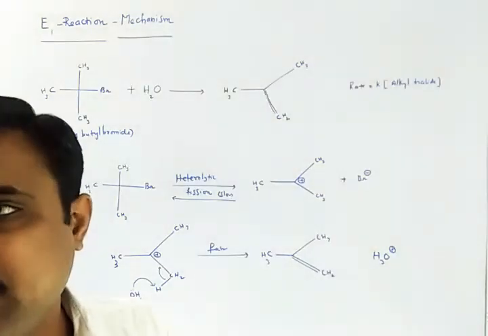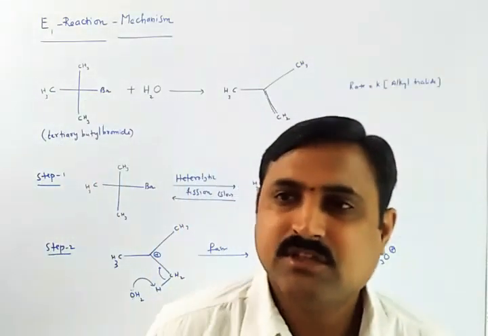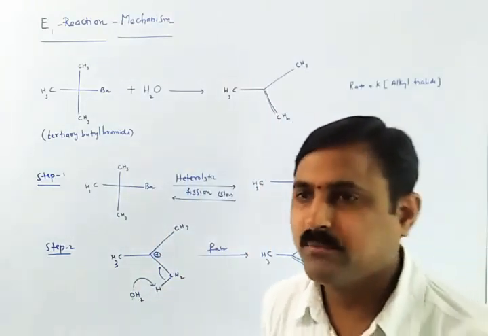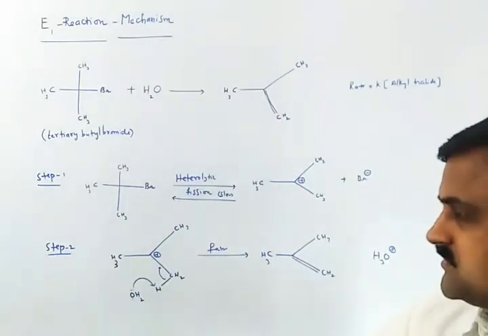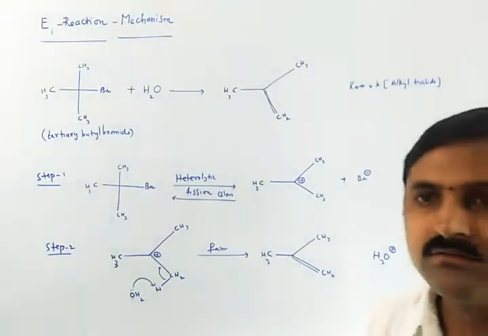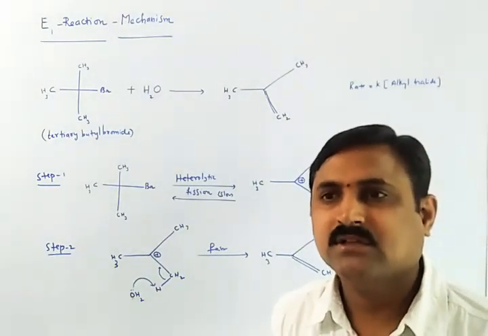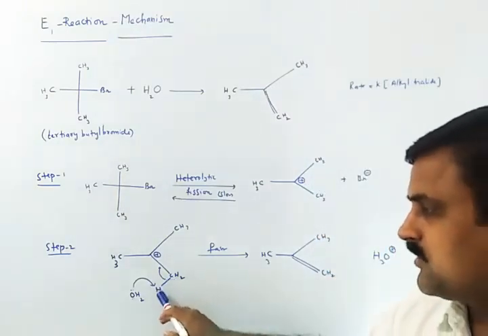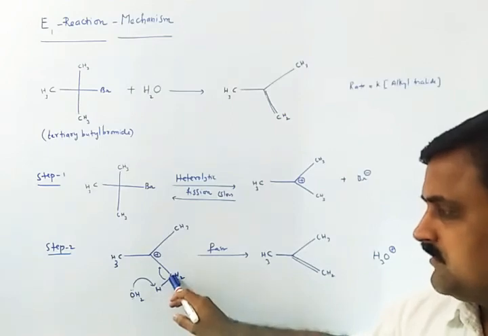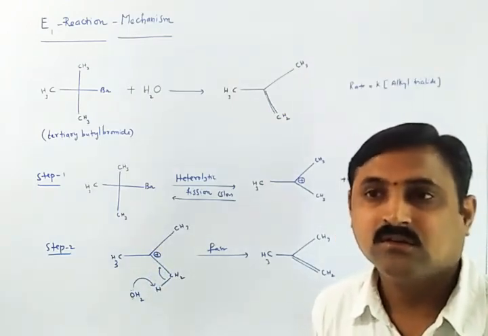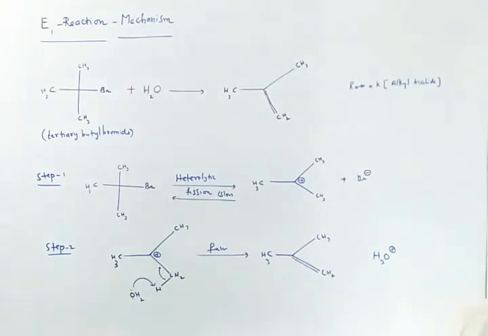So what we understand is the second step of the reaction, the base forms an elimination product by removing a proton. This is the base, and it is eliminating a proton from this carbocation intermediate adjacent to the positively charged carbon. So this is the proton on the carbon adjacent to the carbocation, the positive carbon, because the first step is the rate determining step.